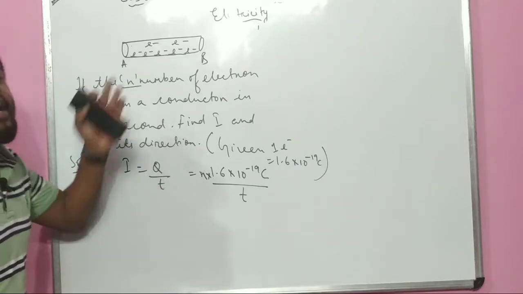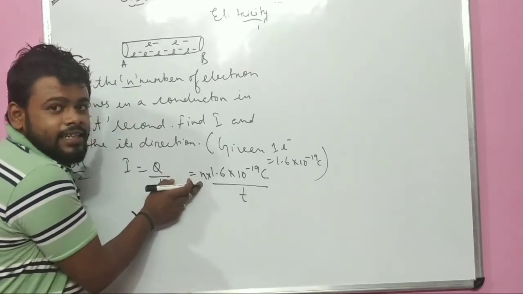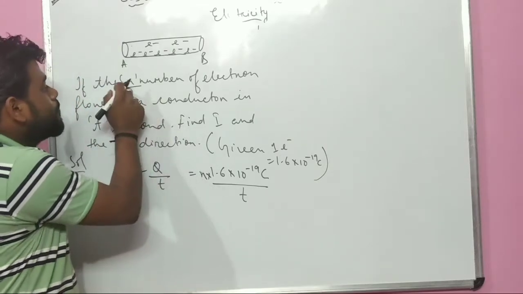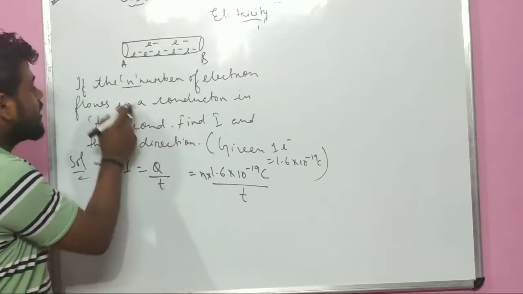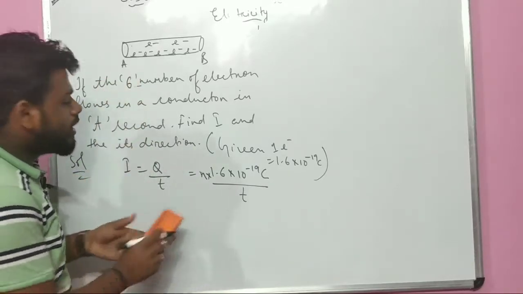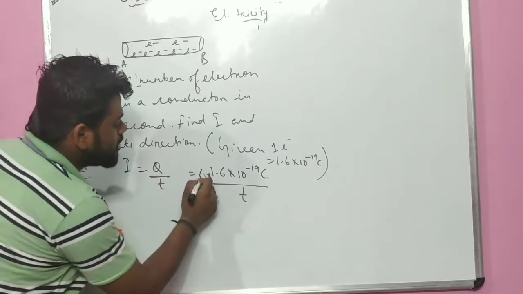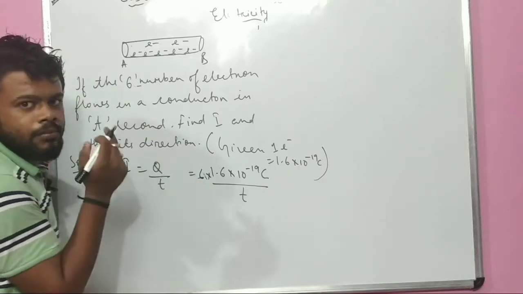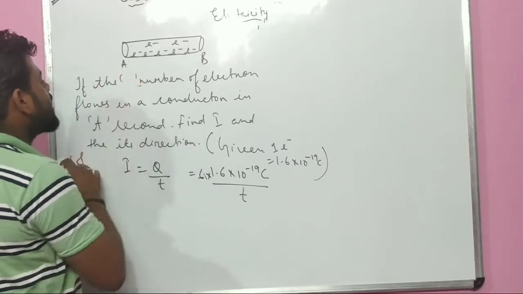If there are 5 electrons, I will directly replace n with 5. भाई n को निकाल दूंगा, 5 को बिठा दूंगा ना. अगर यहाँ पे n है, let me say there are 6 electrons, then it would be 6 into the number of electrons. If 7, 7 into the number of electrons. If 8, 8 into the number of electrons. For that reason, let me say here is n.